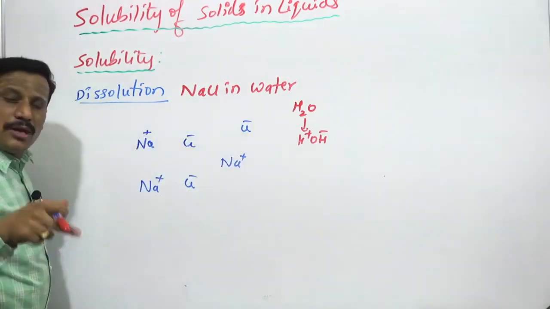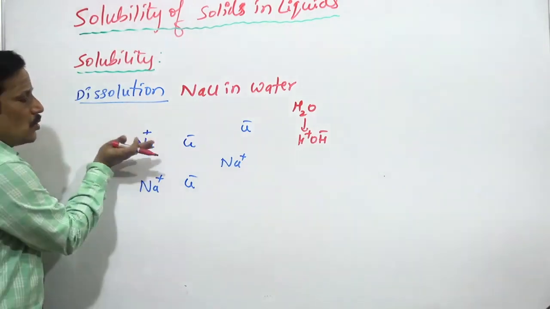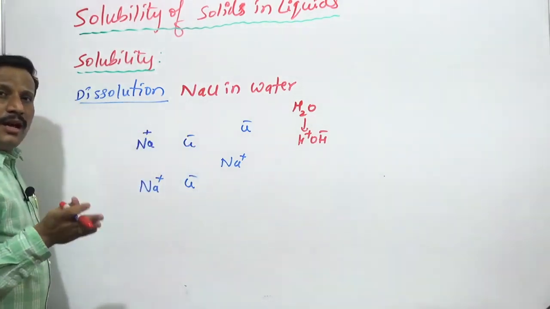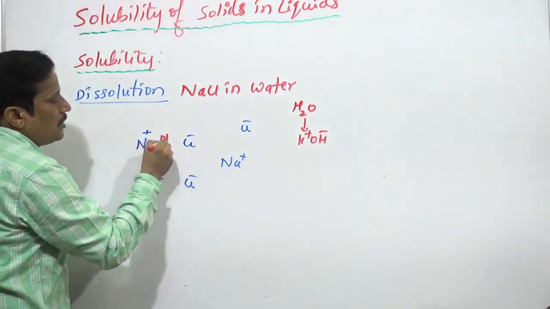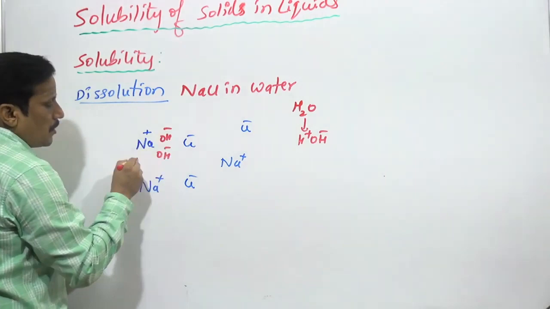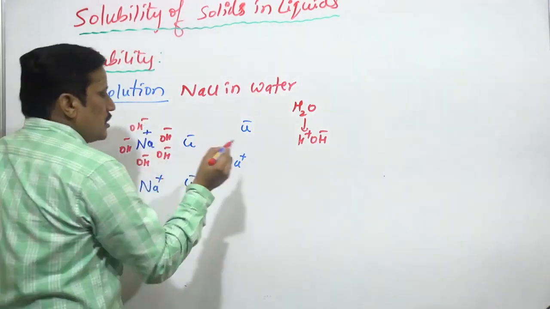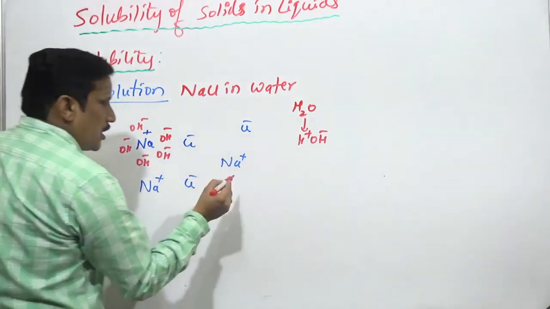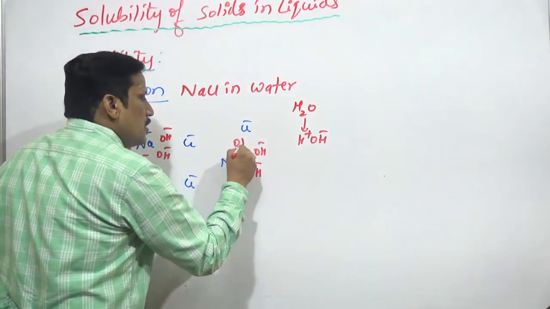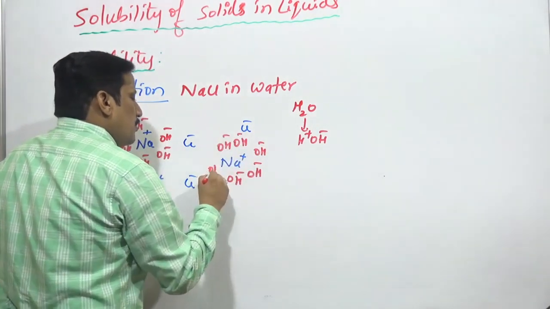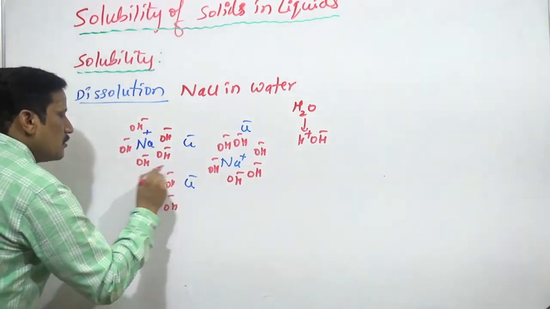Sodium chloride ionizes into Na+ and Cl- ions, and all the sodium cations are going to be surrounded by OH- ions. I am writing Na+ ions are surrounded by OH- ions. From where did we get this OH- ion? From the water.